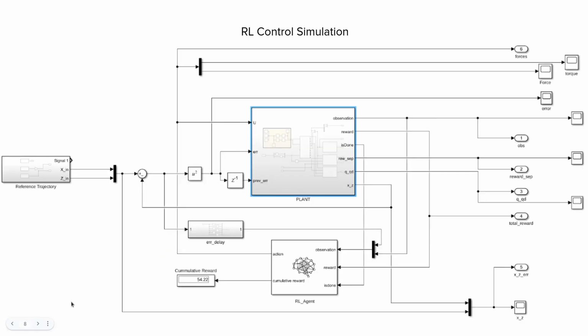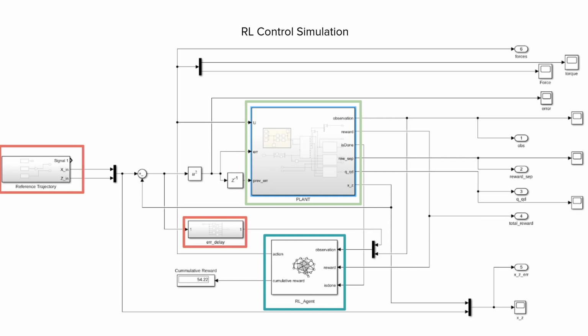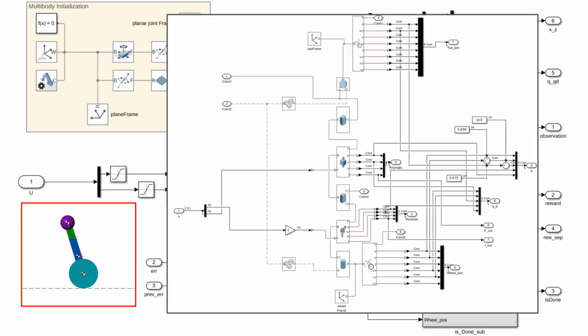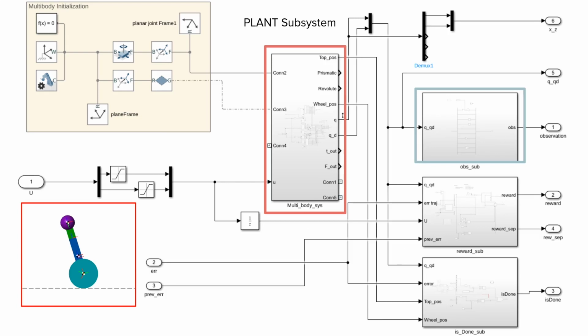Let's look at the Simulink setup now. This is how the main system looks. Here we have the main plant and the RL agent, which takes in the current and previous errors from reference trajectories and states, the reward, and the stop simulation signal from the plant. The plant itself consists of the whole multi-body block system with sensors and joints to simulate the system. It also has the observation normalizing subsystem, the simulation stop block, and the reward generator.